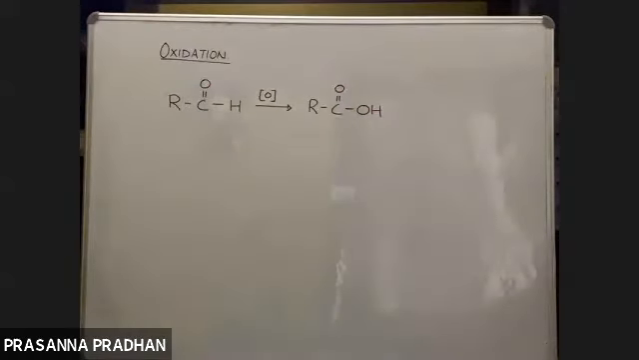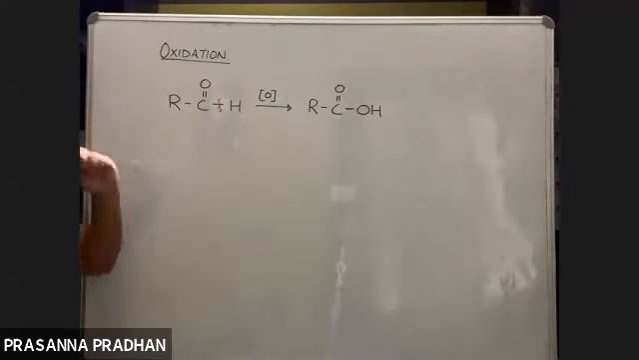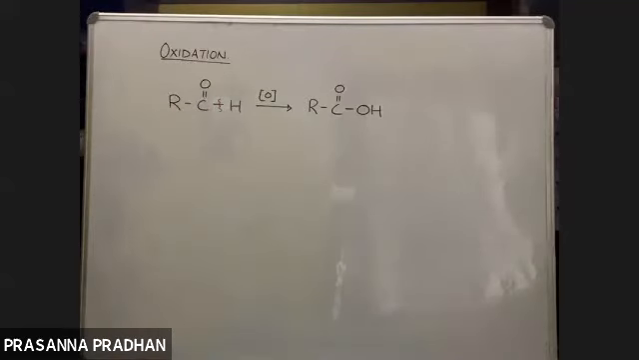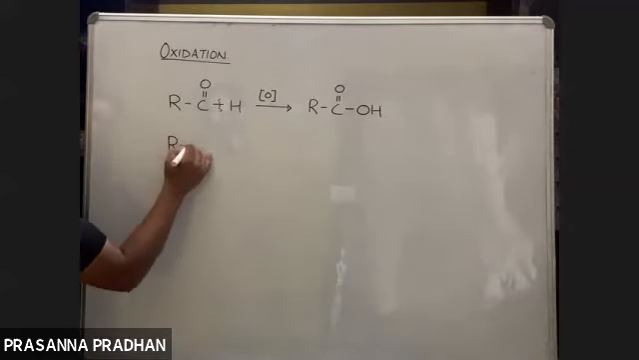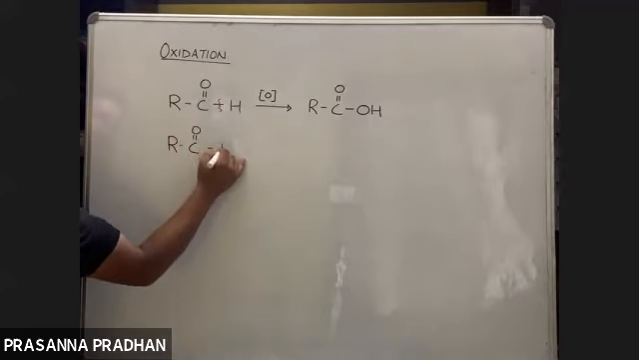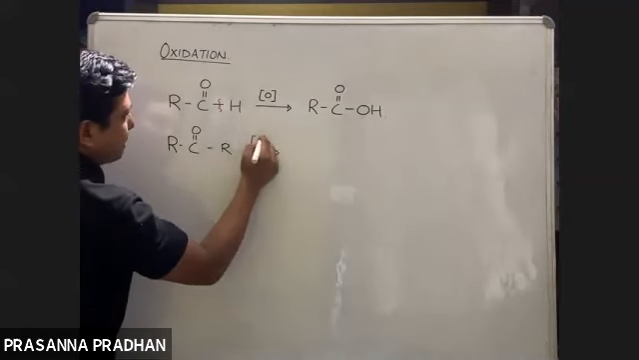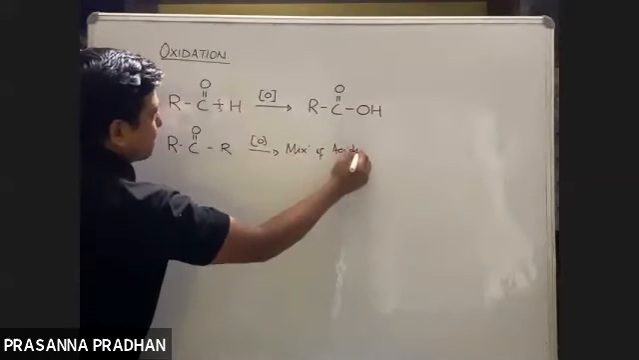Now just have a look at this particular reaction. Oxidation involves the cleavage of a CH bond, and one oxygen is inserted between carbon and hydrogen. And oxidation of ketones, what does it give? Oxidation of ketones gives us a mixture of acids.